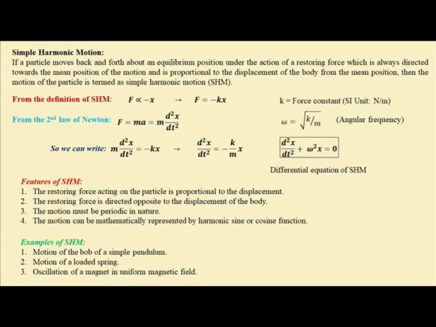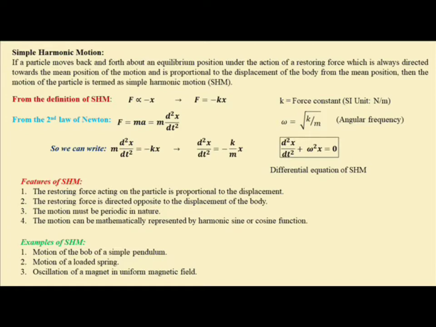From the definition we can infer the following: a restoring force is always acting over a body which is under simple harmonic motion. This restoring force is proportional to the displacement. The restoring force is directed opposite to the displacement of the body, and simple harmonic motions must be periodic in nature, and the equation of motion can be represented by a sinusoidal harmonic sine or cosine function.